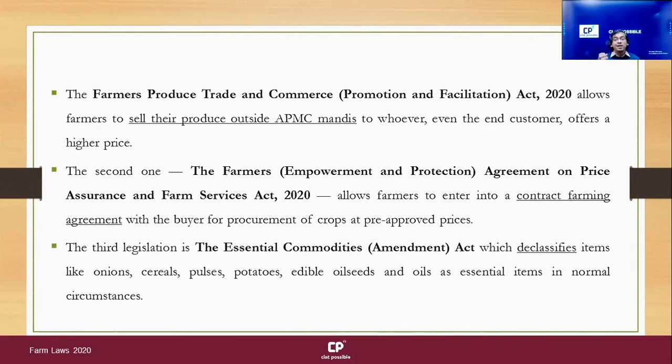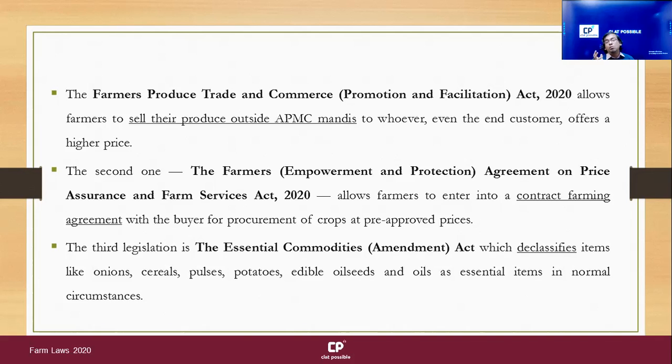So commodities that are nationally important can be controlled by the government. Now, one aspect of that law was that there was a storage limit, under which the idea was that no person can store above a certain quantity of a given product. The purpose, as you can imagine, of this exercise was that